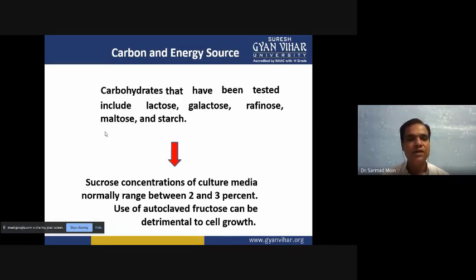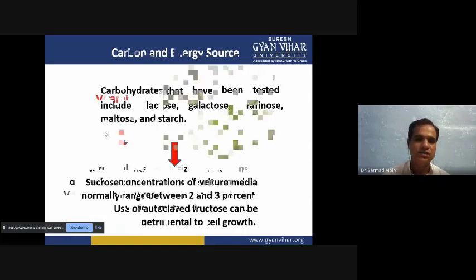And when we increase the concentration of glucose, fructose, and sucrose, the media is very prone to attack by microorganisms. So to avoid microorganism attack, we add a little bit of antibiotic and antifungal compound so that it works as a media preservative. So 2 to 3% carbohydrate we add as a carbon source and as an energy source.